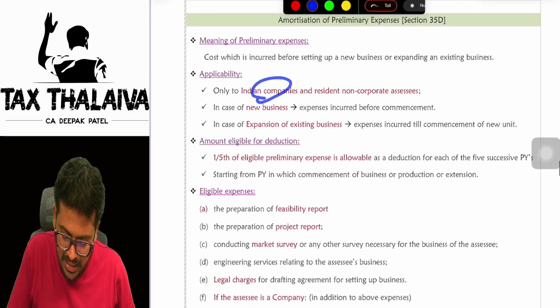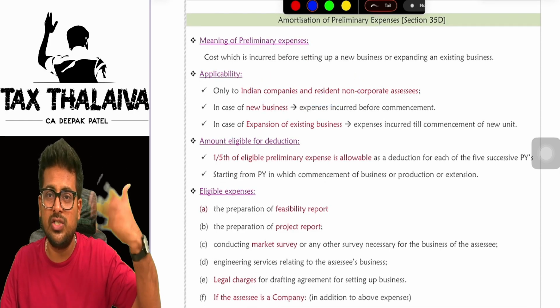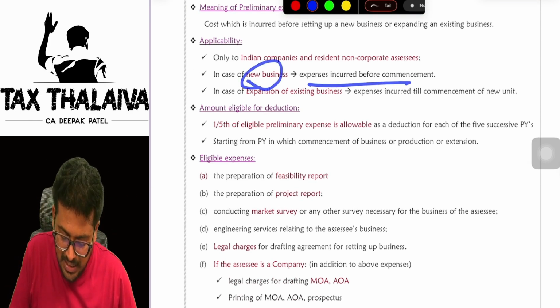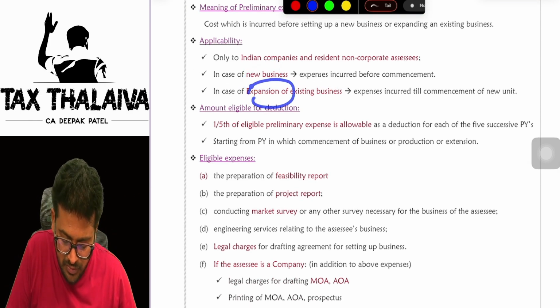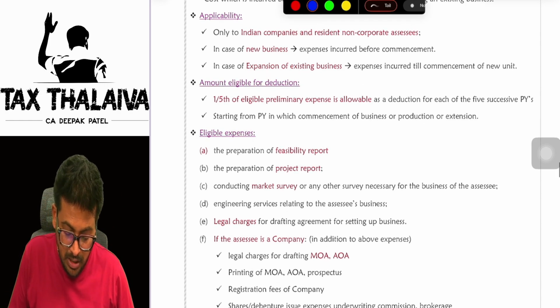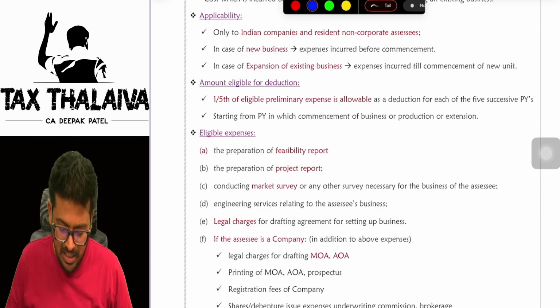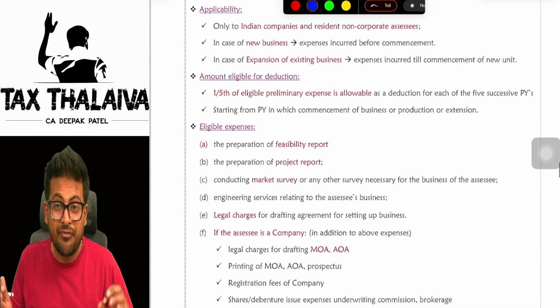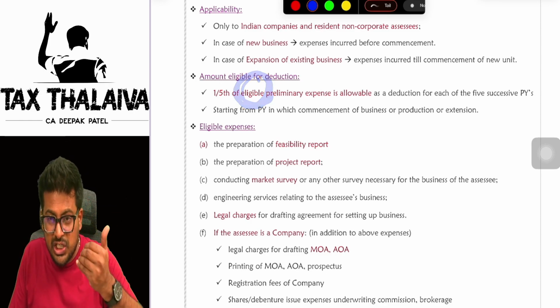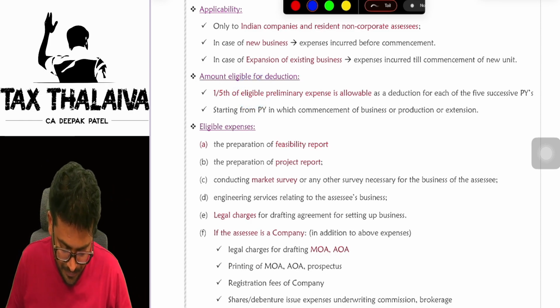Now, this is applicable to only Indian companies and resident non-corporates. It is not applicable for non-residents and foreign companies. In case of a new business, expenses incurred before commencement are eligible. In case of expansion, expenses incurred till the date of commencement will be eligible. How much is eligible, sir? 1/5 is eligible. We will just shortly look at what is eligible.